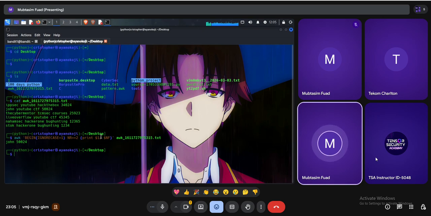But I have also said NR equals to 2. NR equals to 2 means number of row equals to 2. That means the second line is specified. So from the second line, I will print John and the last one, which is 50024. So that's what we printed. And also we did one thing, which is begin ignore case equals to 1.